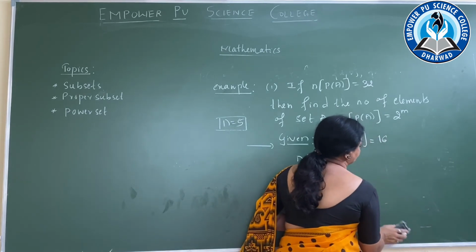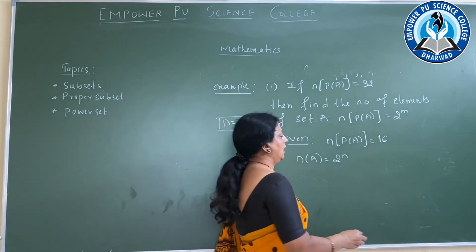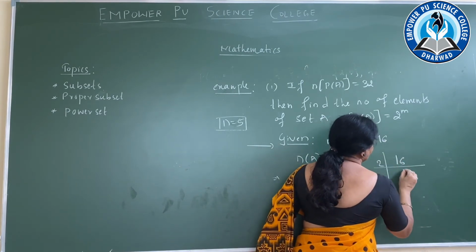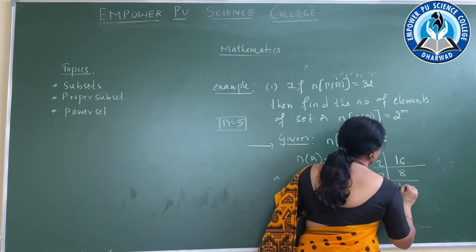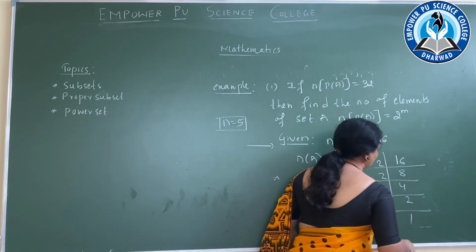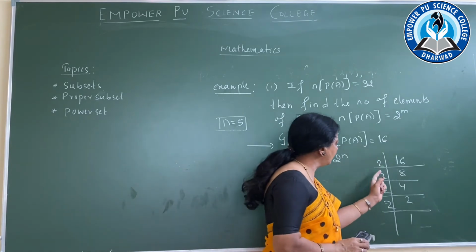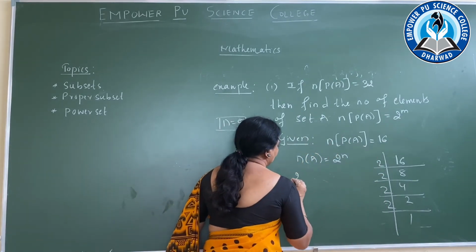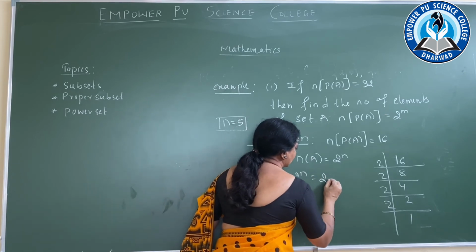If the given is 16, what do I have to do? I have to divide 16 by 2. 2 8s are 16, 2 4s are 8, 2 2s are 4, 2 1s are 2. So how many 2s are there? 1, 2, 3, 4. Therefore 2 raised to n is equal to 2 raised to 4.